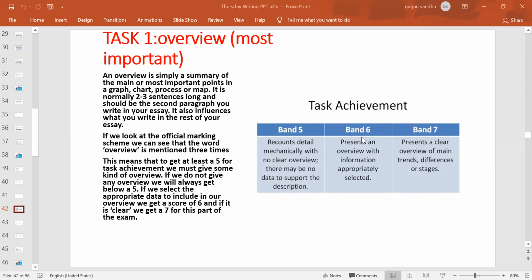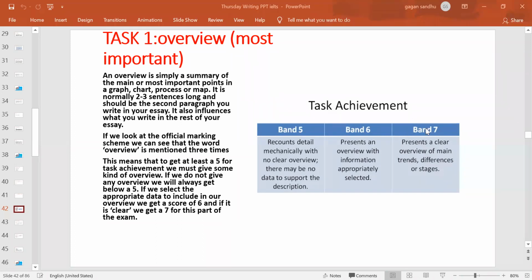Then band 6 is the student who presents an overview with information appropriately selected. So this is the difference if you are writing an overview perfectly and if you are missing it. And then band 7, where the requirement is that the student presents a clear overview of main trends, differences, or stages.